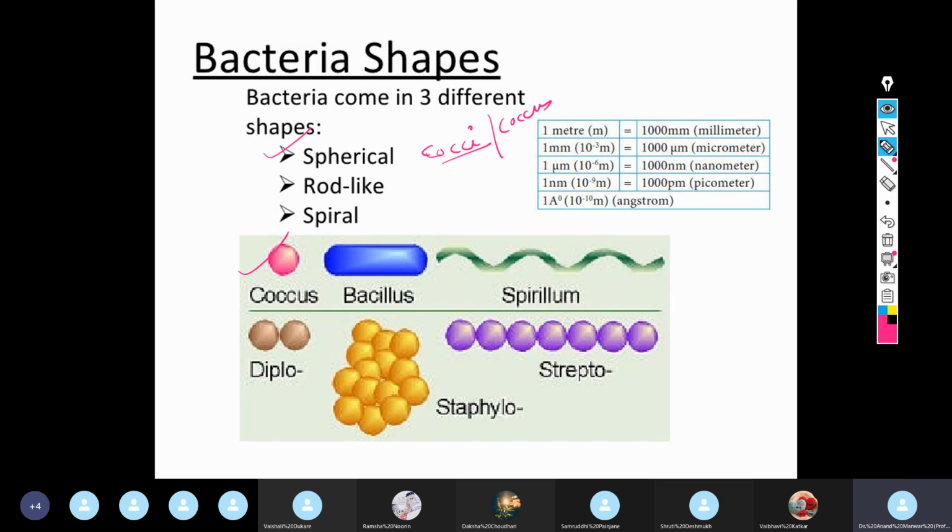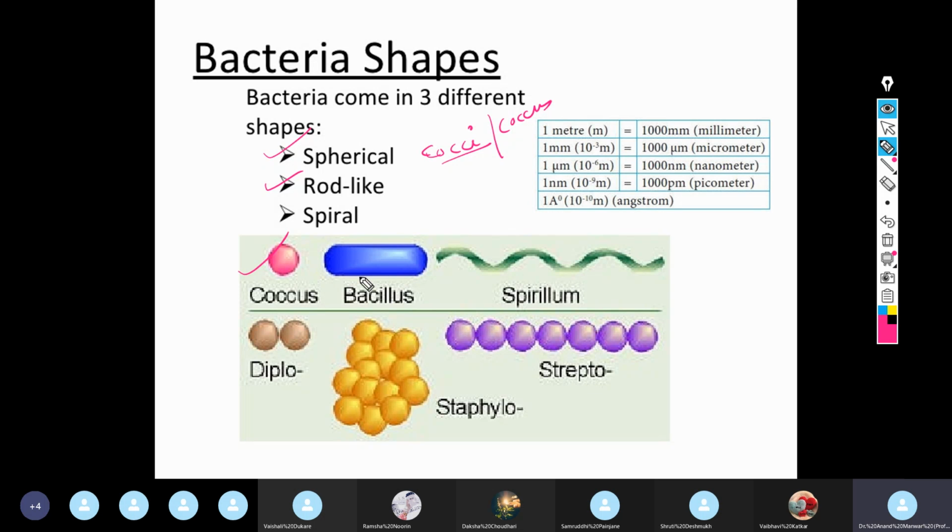You can see here, these are circular, spherical shapes. The second prominent shape of bacteria, which is more commonly seen, is rods. They are rods like this.